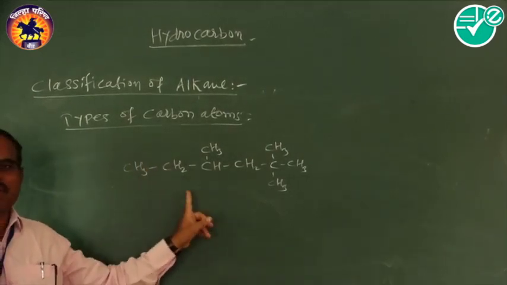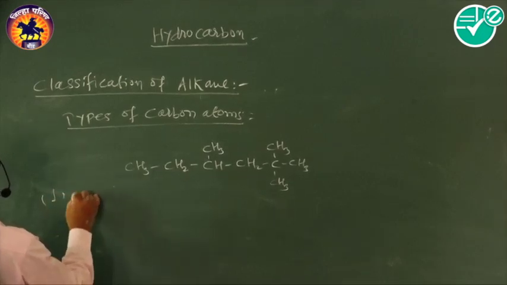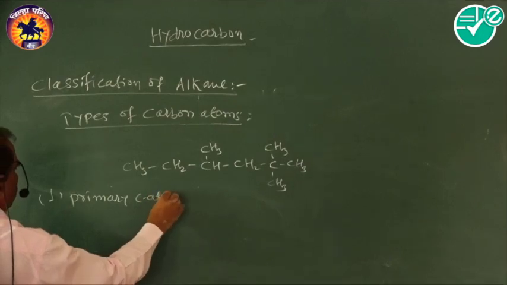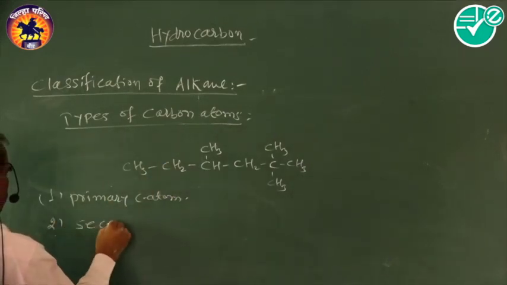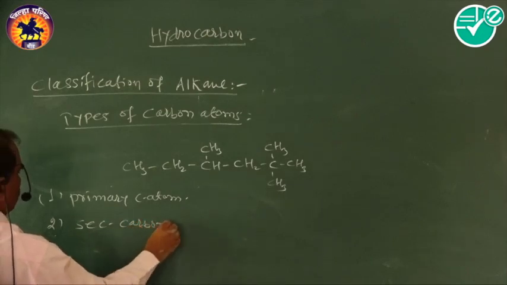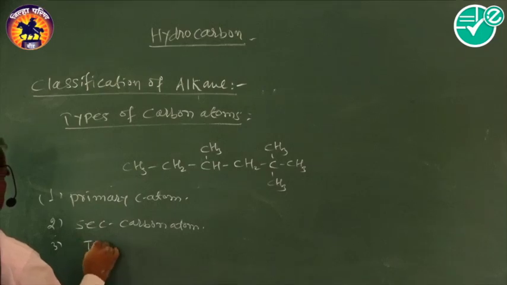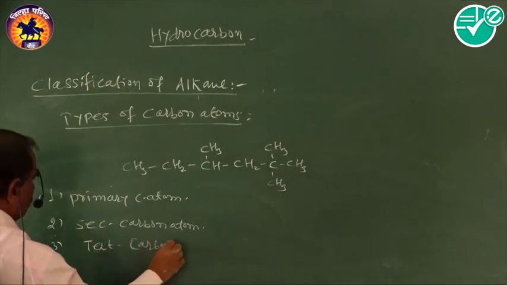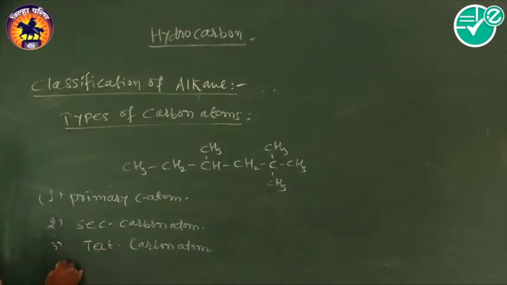There are 4 types of carbon atoms. First is a primary carbon atom, second is a secondary carbon atom, third is a tertiary carbon atom, and last one is a quaternary carbon atom.